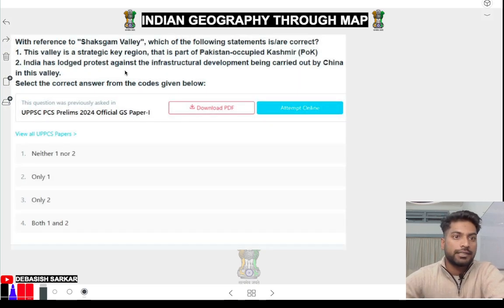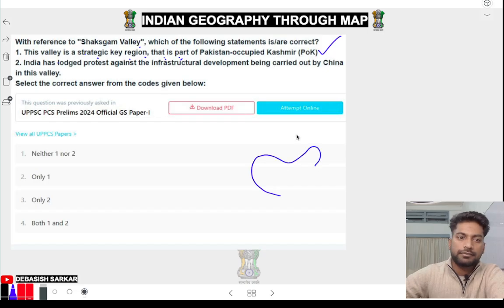Nice question. With reference to Saksum Valley, which of the following statements is correct? The valley is a strategic key region that is part of Pakistan occupied Kashmir. Yes, see where Saksum Valley was. Just a second.